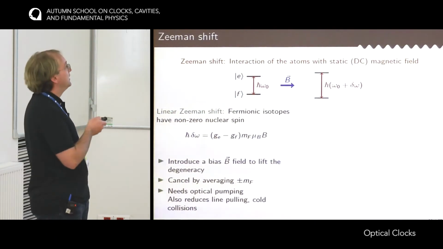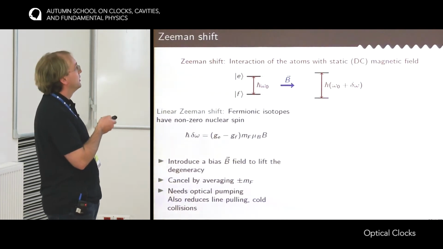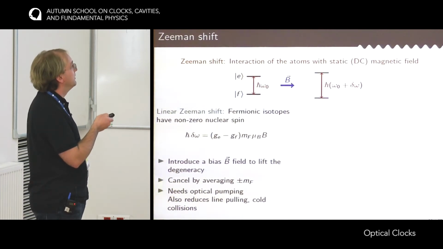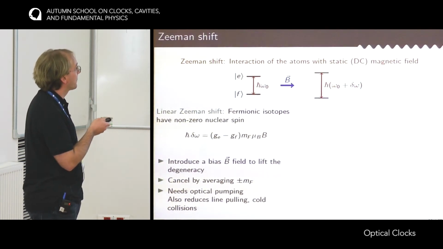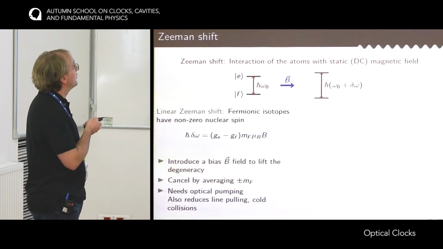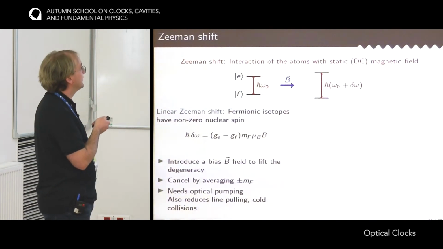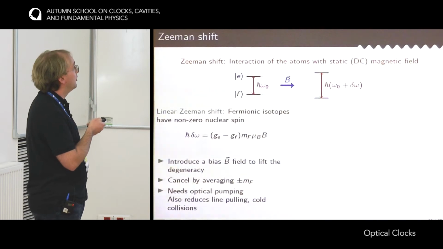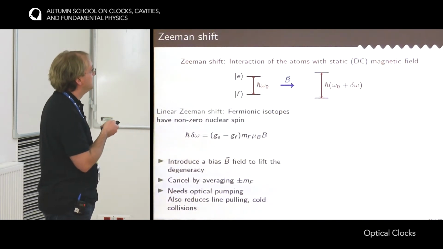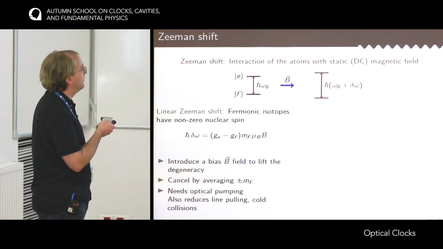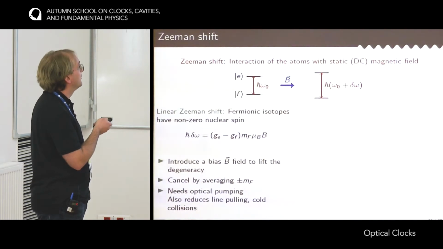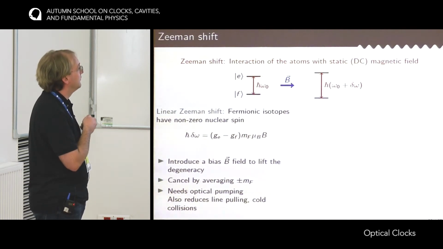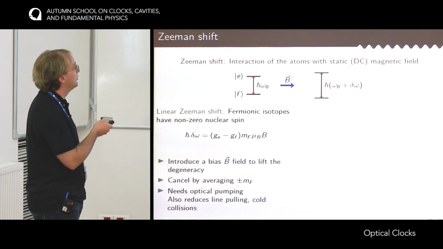So now we do the same with the magnetic field. You have the unperturbed atom. The unperturbed atom is surrounded by the magnetic field B, and so the frequency of the resonance changes. Now there are two components. The first one is the linear Zeeman effect. For optical lattice clocks, the fermionic isotopes that are used have a nuclear spin that is non-zero, and so they have a frequency shift that depends on the magnetic level m_F, on the difference between the Landé factors of the clock states, and on the magnetic field.